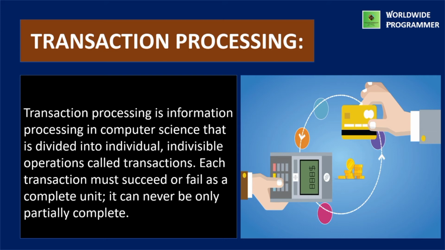If there will be no change permanently, then the transaction can be rolled back to keep the database in its original state. Transaction processing is information processing in computer science that is divided into individual indivisible operations called transactions. Each transaction must succeed or fail as a complete unit. It can never be only partially complete.